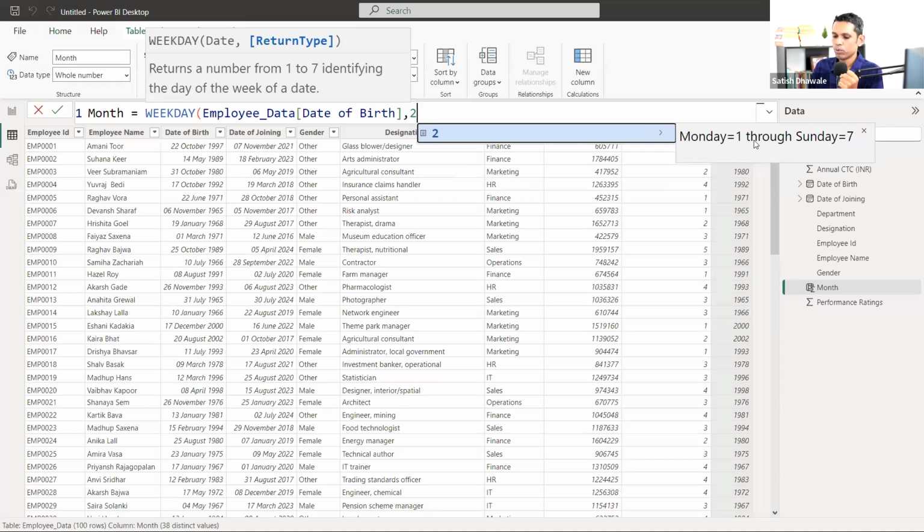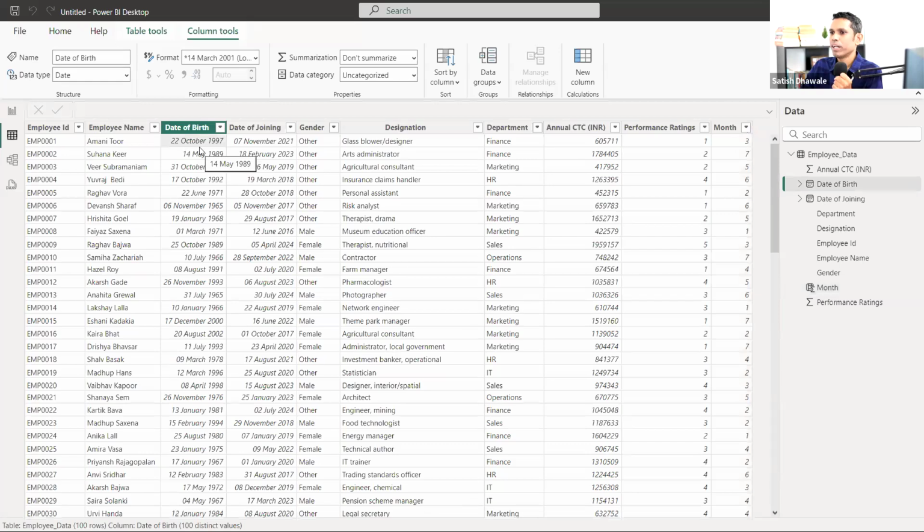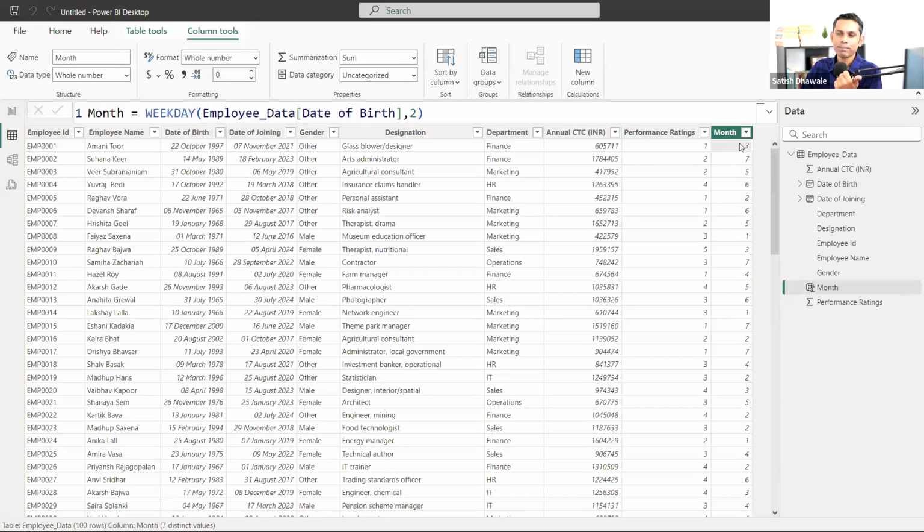So I'll type 2 and close the bracket and let's see what happened now. We are getting the counting. So this is the weekday for 22 October 1997. This is our third, 7, 5. Okay, 6.